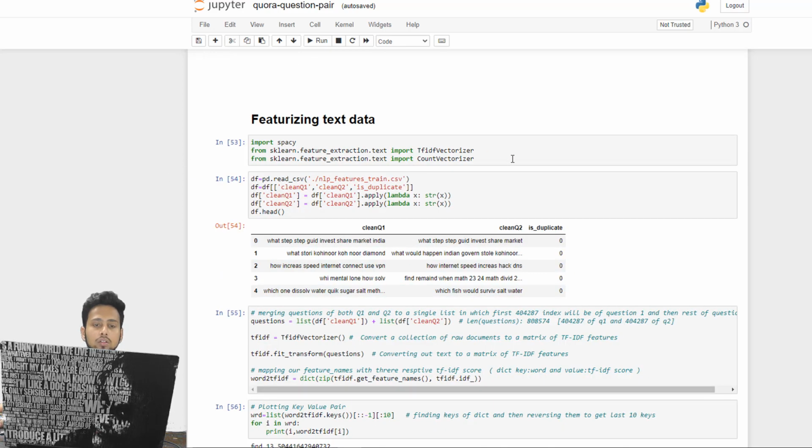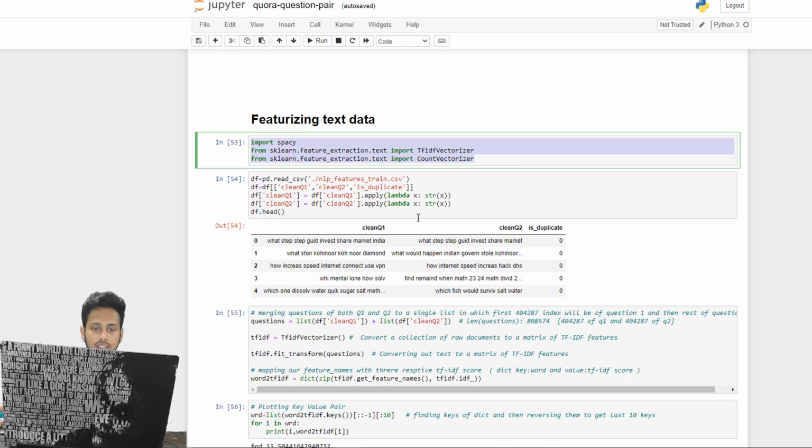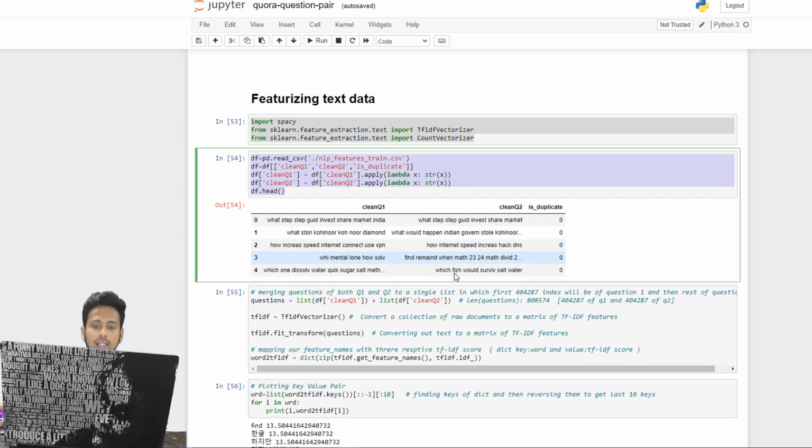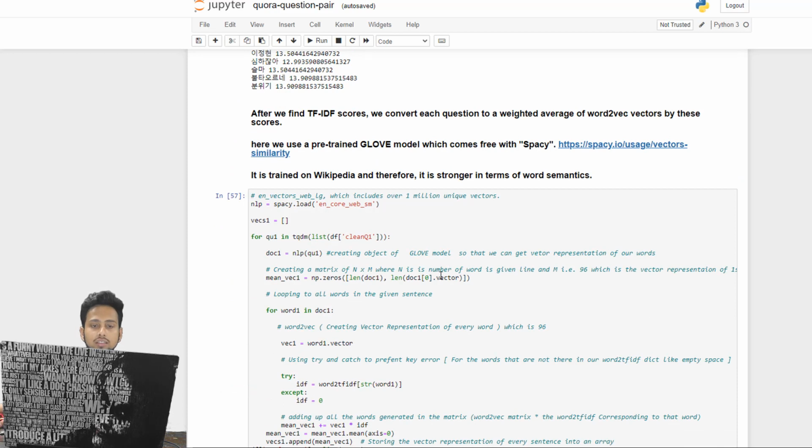Okay, no problem. So here we are featurizing our text data. We are just saving it, and then what we are trying to do is convert all the sentences, all the text data we have, into its vector form, because machines don't understand text data. We need to give them numerical data, because machine learning or deep learning is nothing but just pure math. So in math we use just numbers.